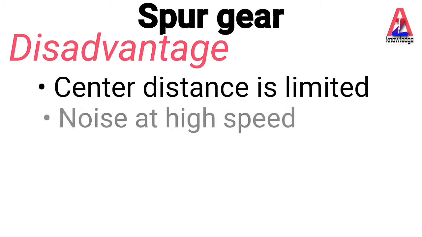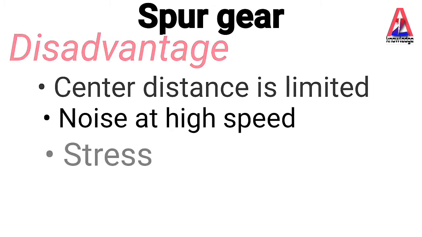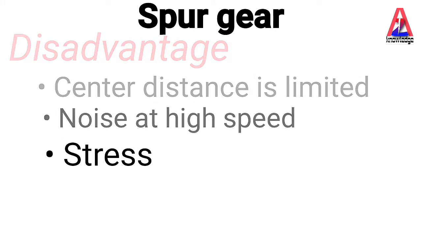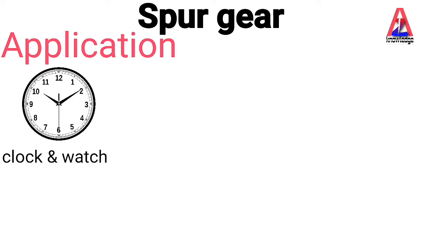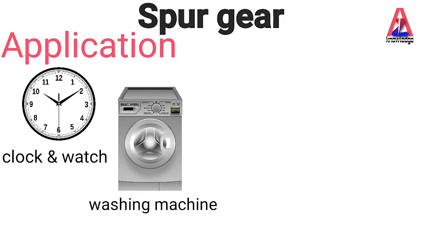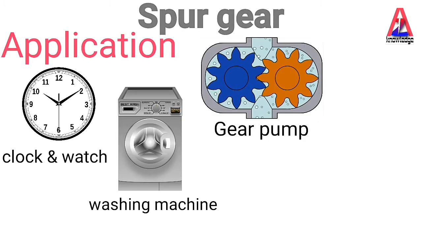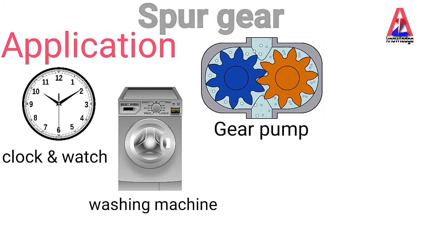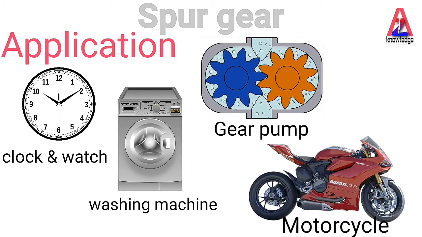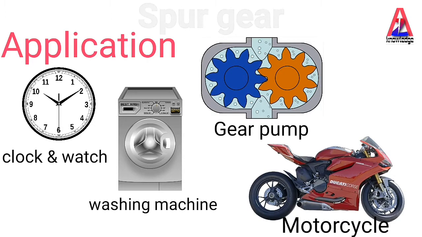Spur gear produces a lot of noise at high speed, as the teeth are perfectly straight, so it undergoes a large amount of stress. Application: spur gear is used in clocks and watches. In household applications like washing machines, spur gear is used to increase or decrease torque. Gear pumps use it to pressurize fluids, and as we have discussed, it can be used in a motorcycle gearbox.